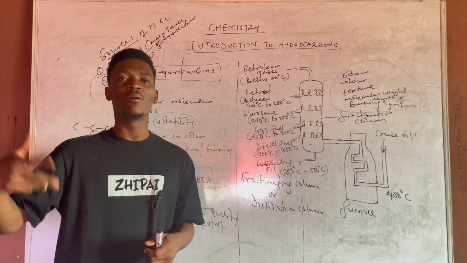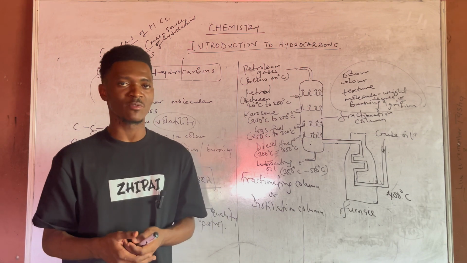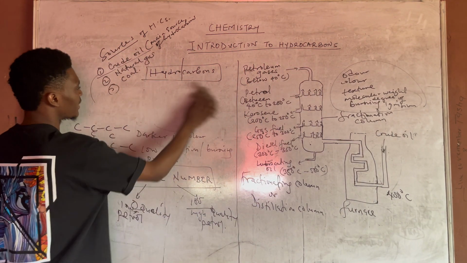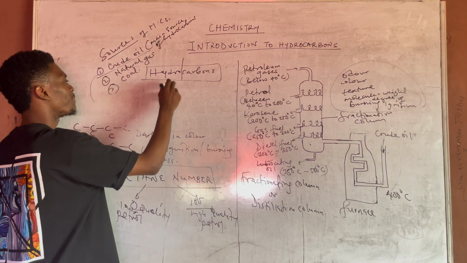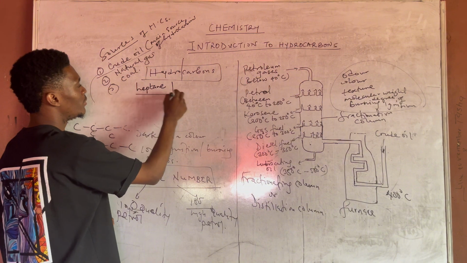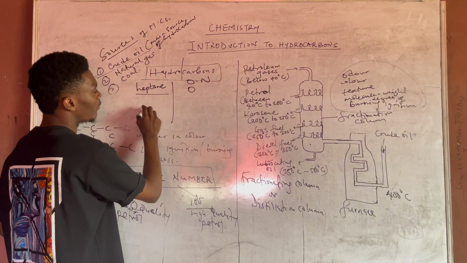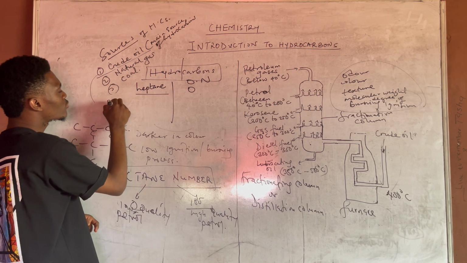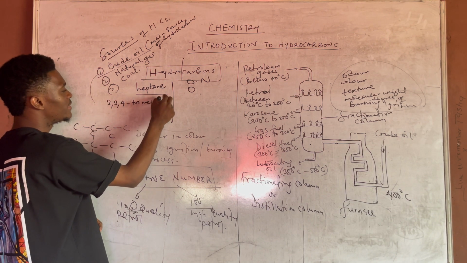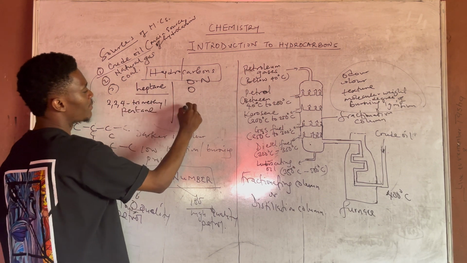So increasing the number of branches in a given petrol tends to increase the quality of the petrol. And mind you, lastly, you have to take cognizance of this, that heptane is known with an octane number of 0, while 2,2,4-trimethylpentane is known with an octane number of 100.